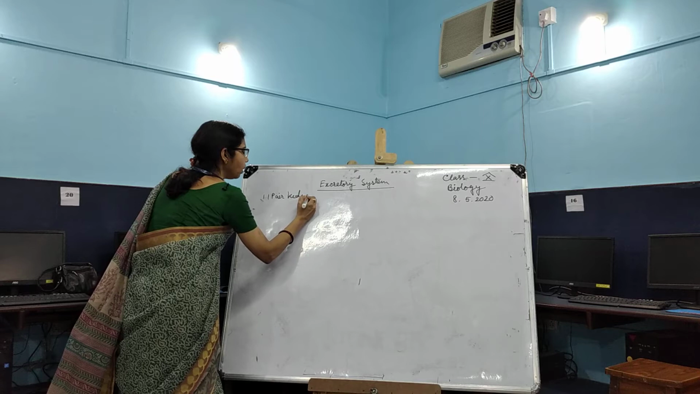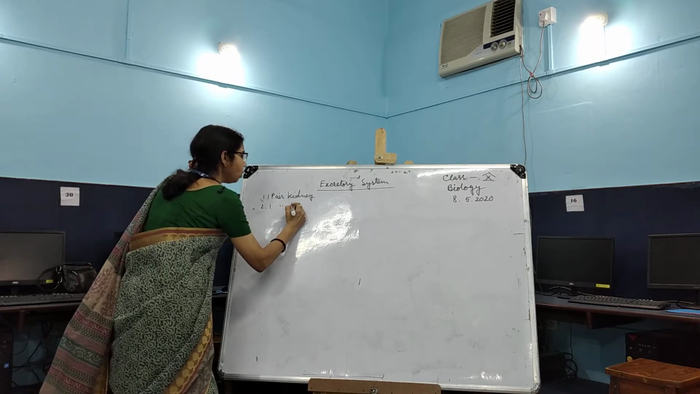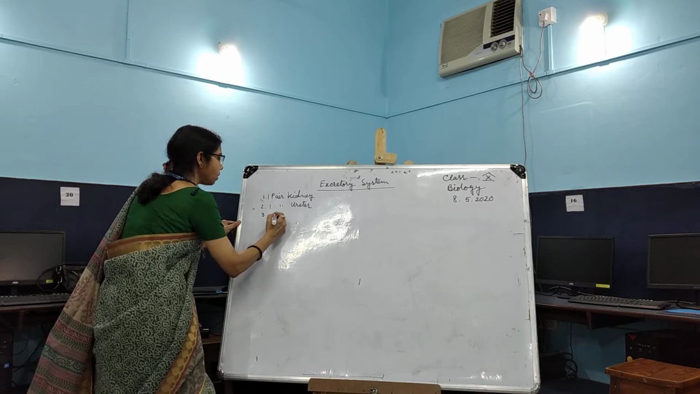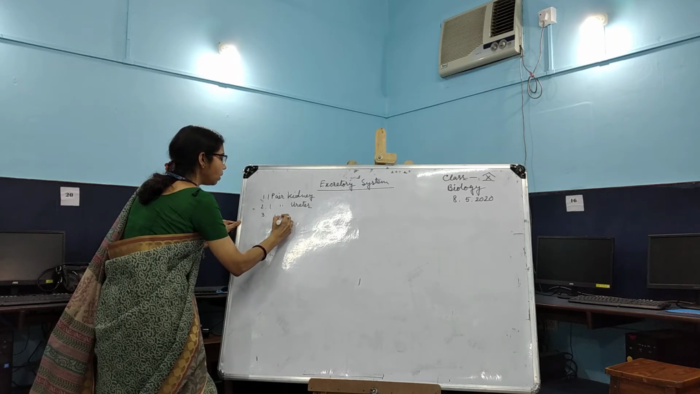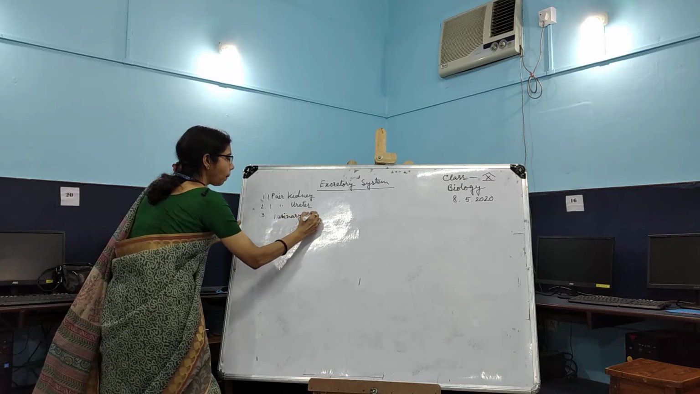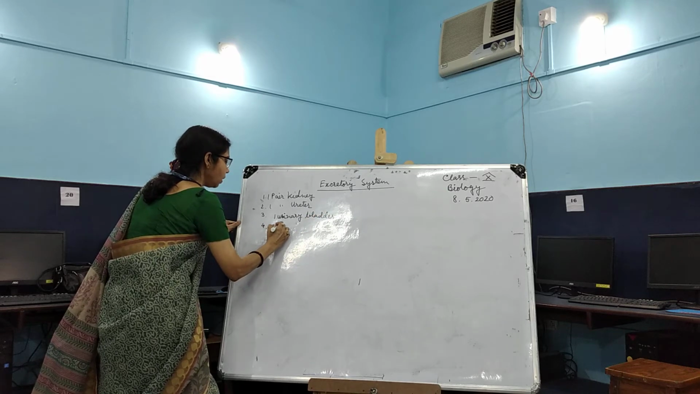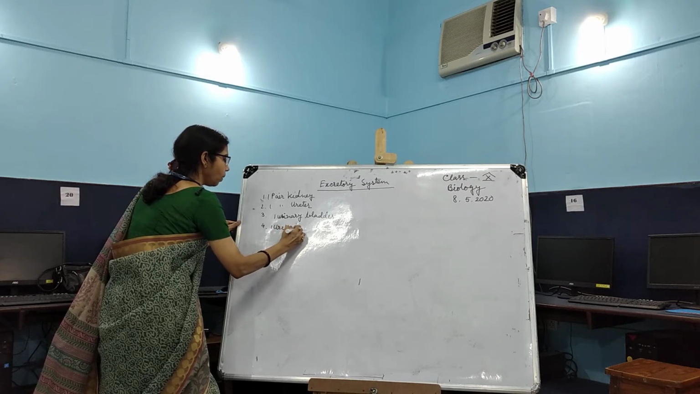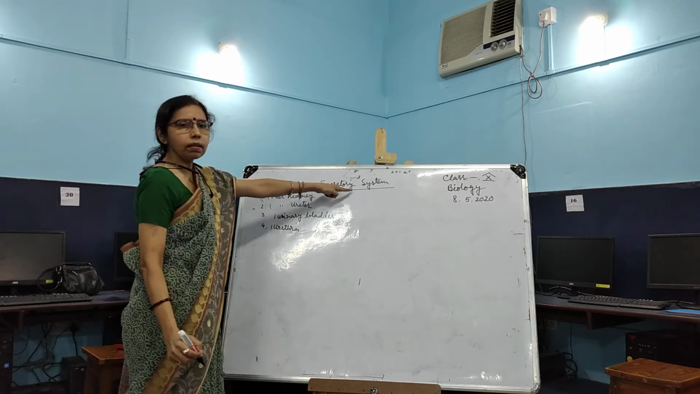One pair of kidneys is there. Number 2, one pair of ureters. Number 3, one urinary bladder. And number 4, one urethra. So these are the four things that make the excretory system.